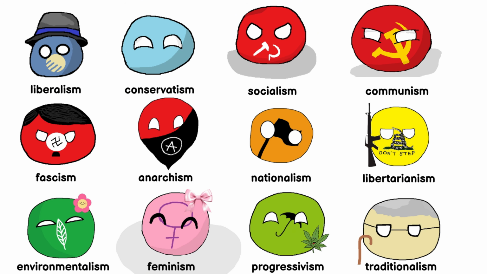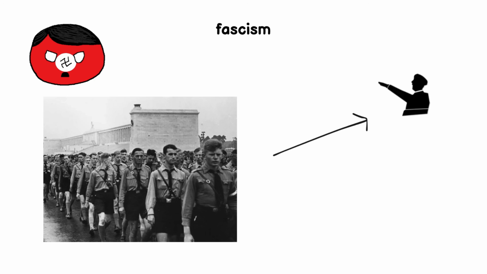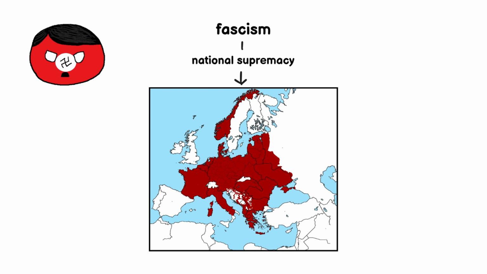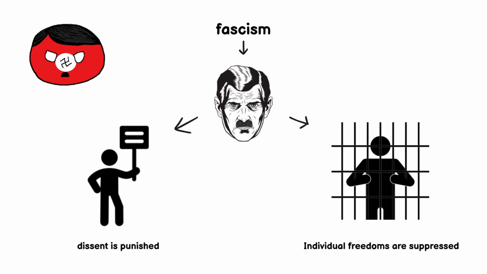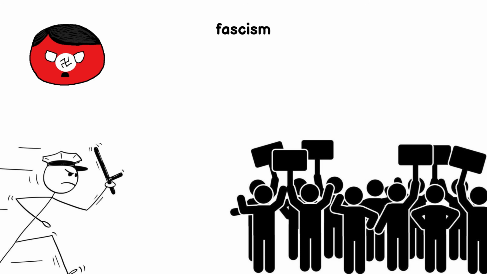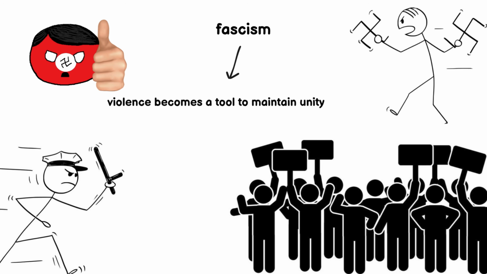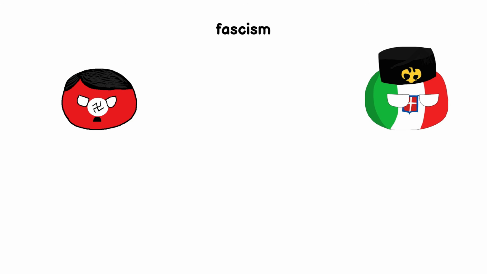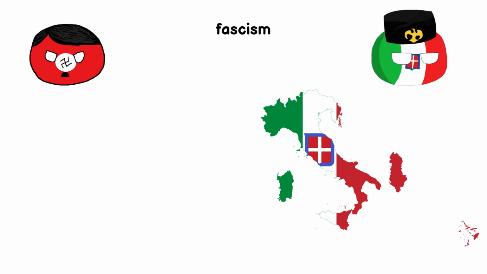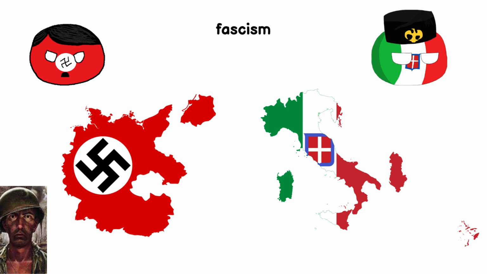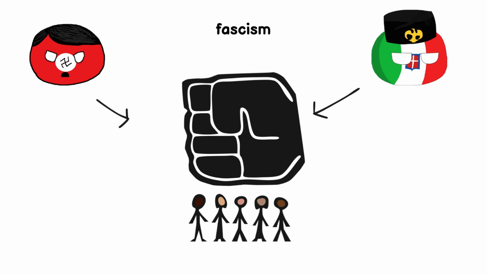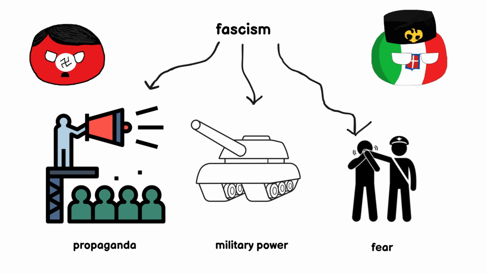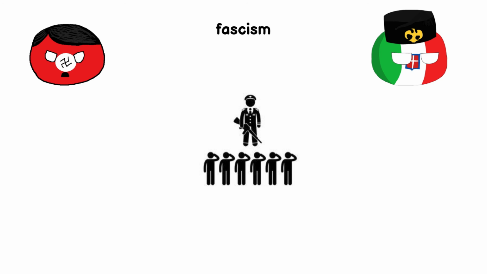Fascism. Fascism is built on total devotion to a single leader and an idea of national supremacy. Individual freedoms are suppressed, dissent is punished, and violence becomes a tool to maintain unity. History's most infamous examples, Mussolini's Italy and Hitler's Germany, demonstrate the dangers of extreme nationalism and authoritarian rule, where propaganda, military power, and fear dictate society.